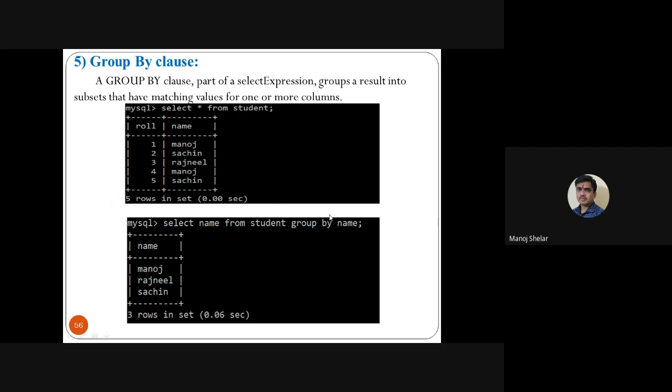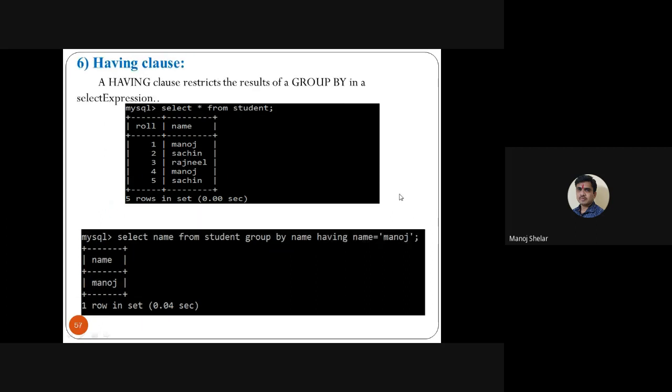So here only use group by and here the attribute name. And group by on what? Suppose on name. So here select name from student group by name. Simple. Then the having clause is used inside the group by clause.